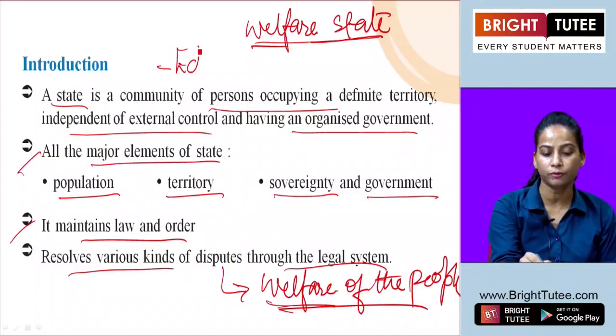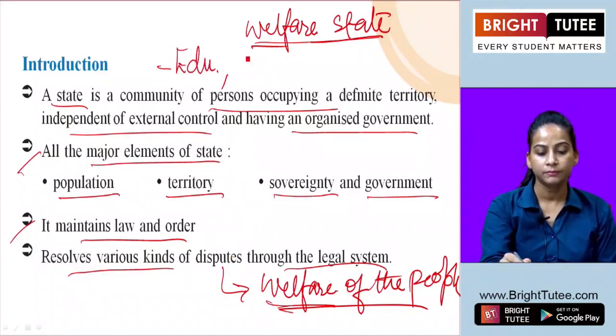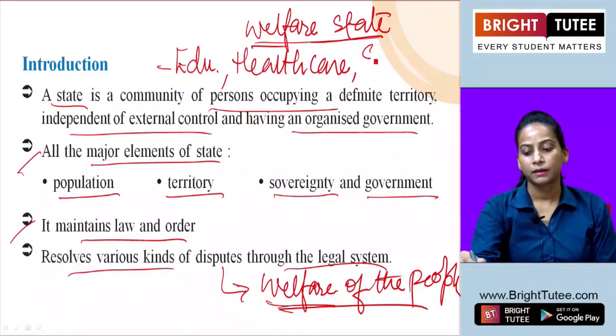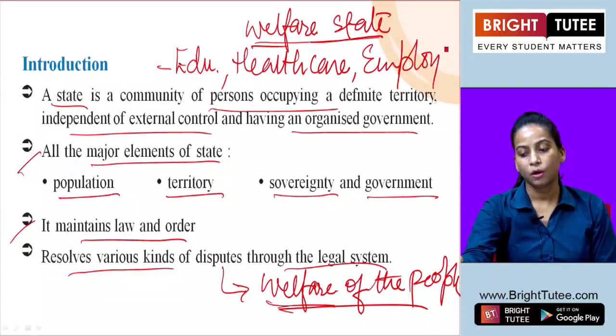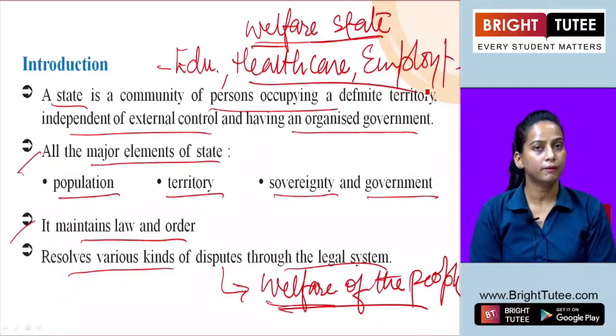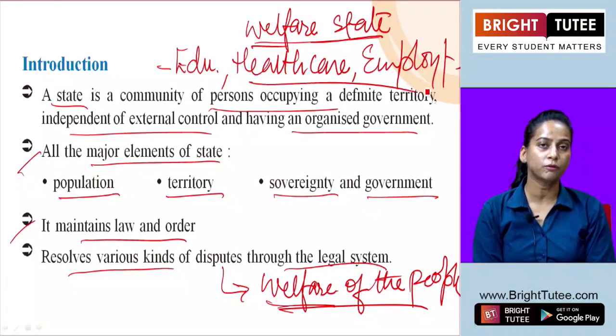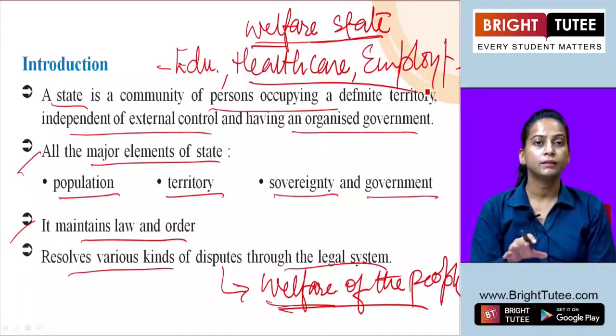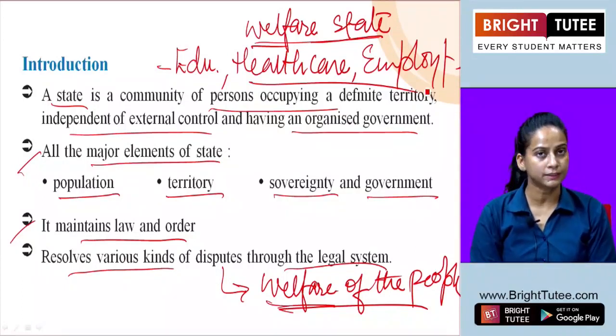Proper education, healthcare facilities, employment, all these come under the welfare state. And whose responsibility is it? It is the responsibility of that particular state government to provide access to all these facilities to the citizens.